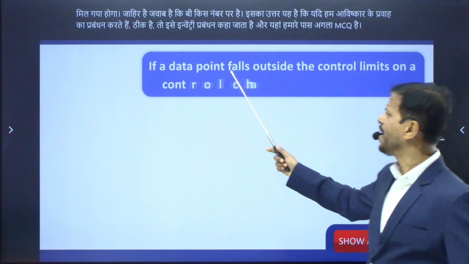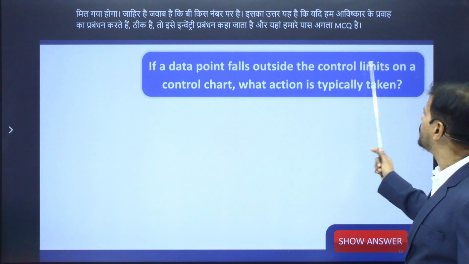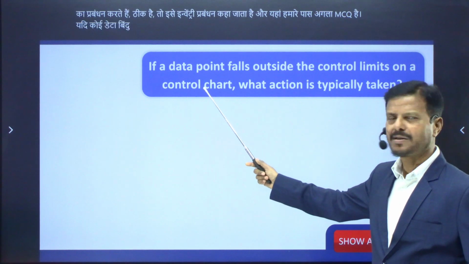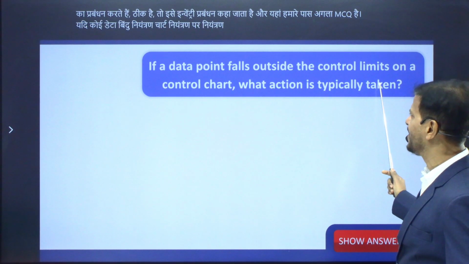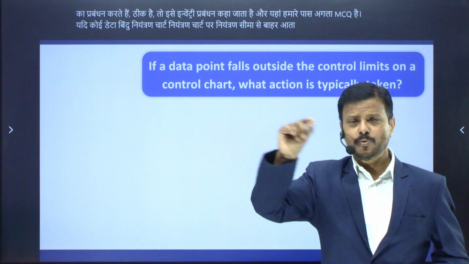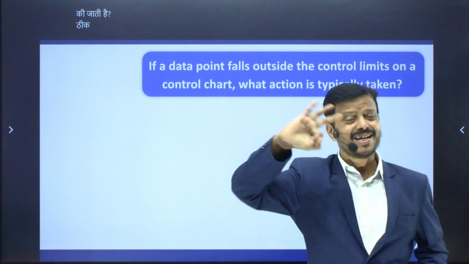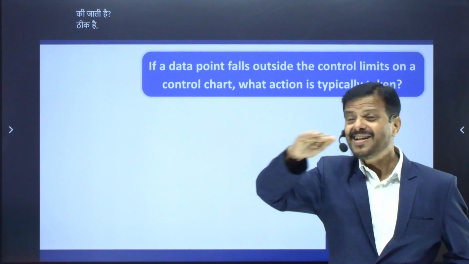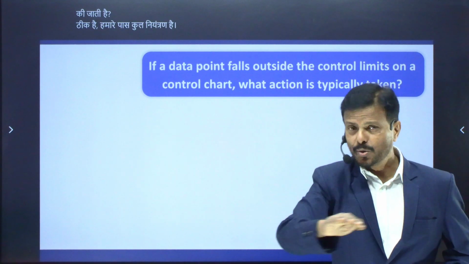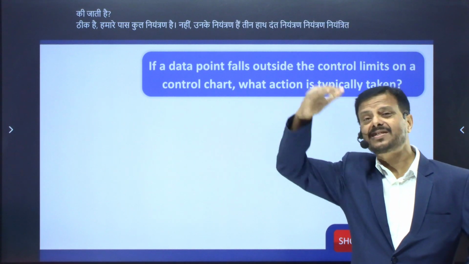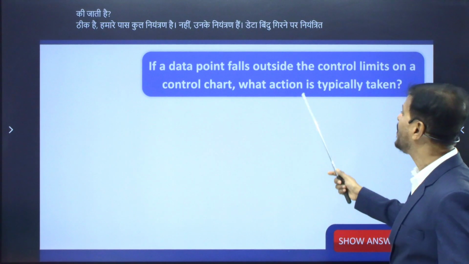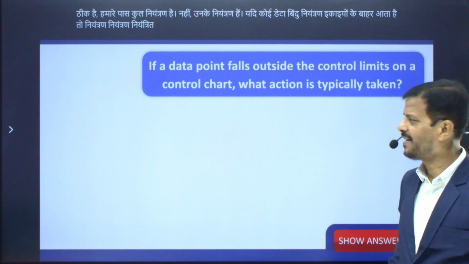If a data point falls outside the control limits on a control chart, you know control chart, what action is typically taken? Okay, we have drawn the control chart. You know, in a control chart there are three lines: center control line, upper control limit, lower control limit. If a data point falls outside the control limits, then what action is typically taken?